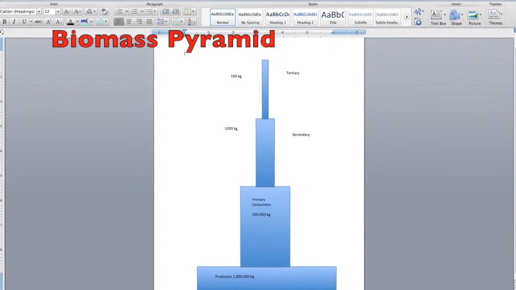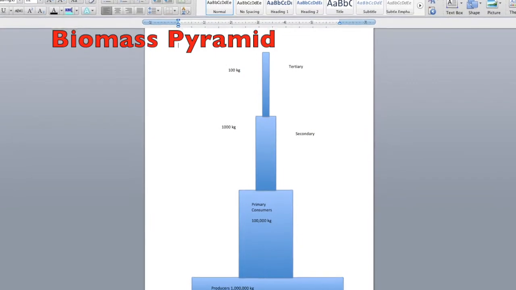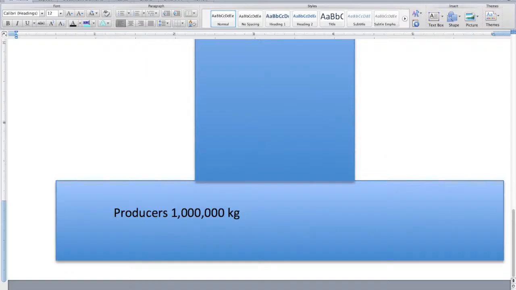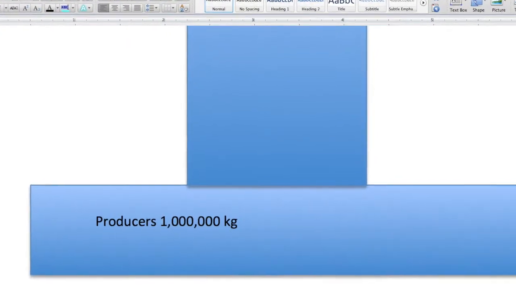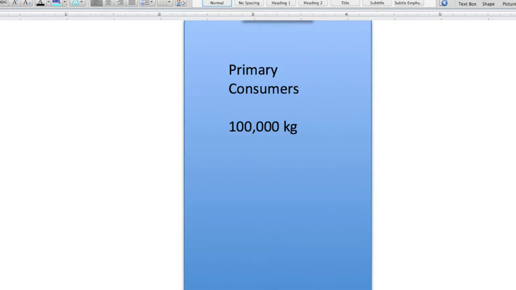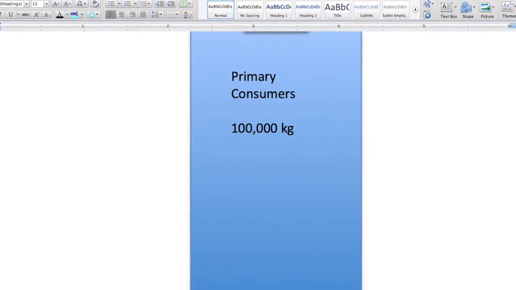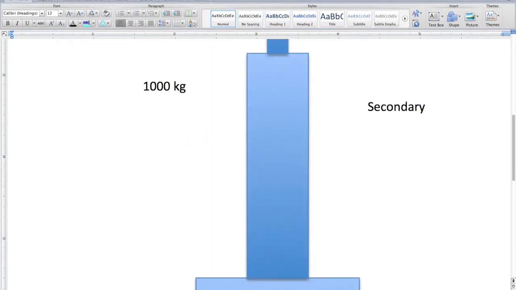Our biomass pyramid shows the approximate masses of the animals and plants living in the Nile River. At the bottom, we have our producers, which take up 1 million kilograms, and they take up the most space. Then the energy spreads from the producers to the primary consumers. The primary consumers take up 100,000 kilograms.